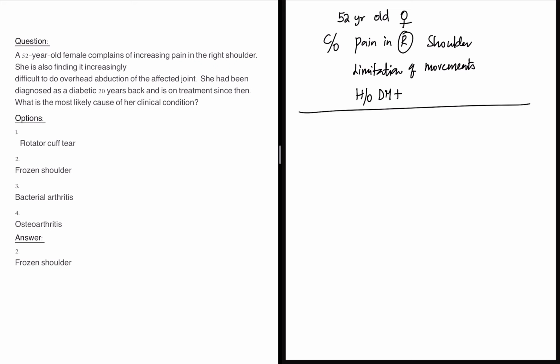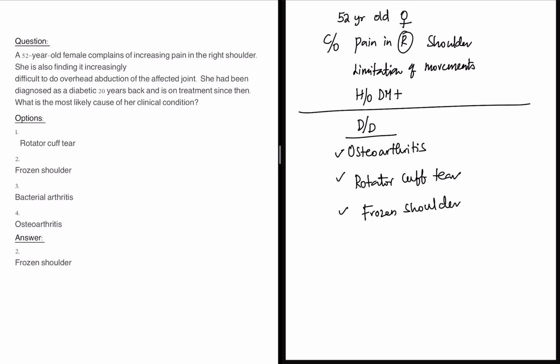So the probable differential diagnosis can be osteoarthritis. Osteoarthritis can cause this kind of presentation, or it can be rotator cuff tear, or it can be frozen shoulder. Now how to work out the differential diagnosis, I'll tell you. Osteoarthritis is actually insidious, that is slowly progressive, so it can be a potential diagnosis. Whereas rotator cuff tear develops suddenly, with acute onset severe pain.